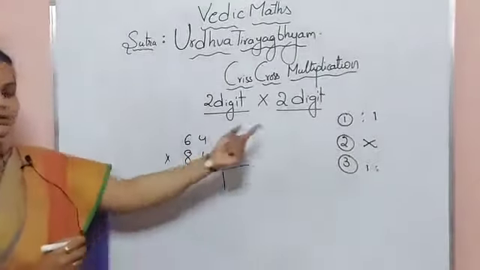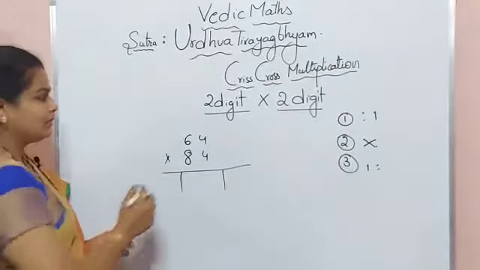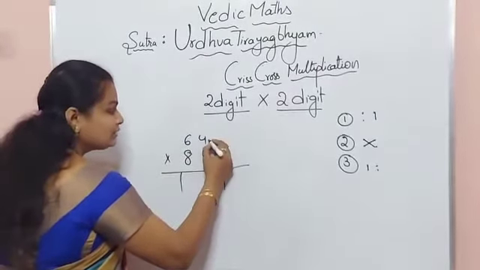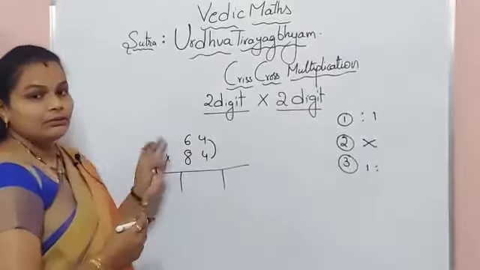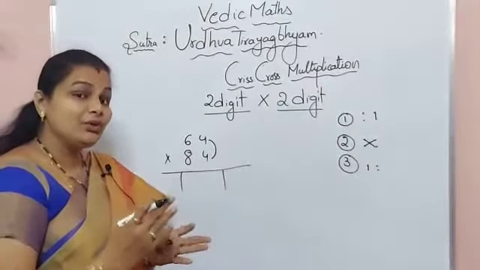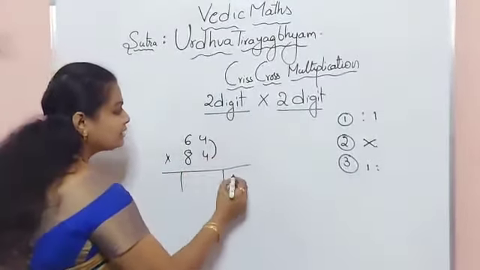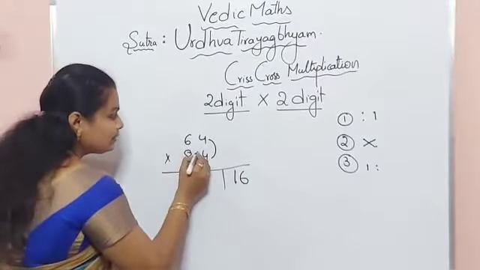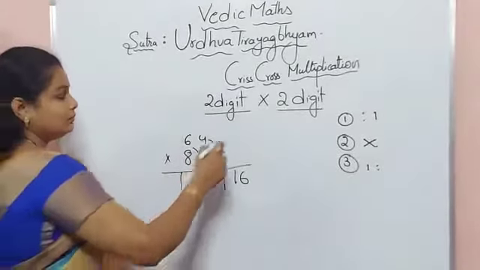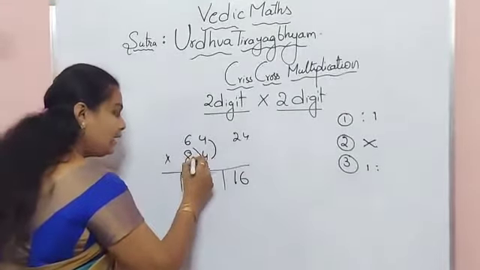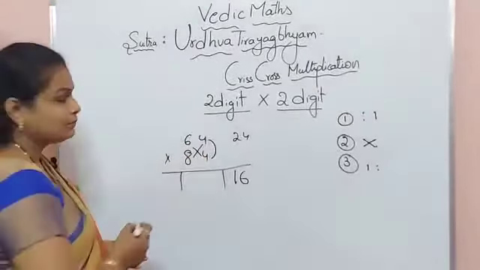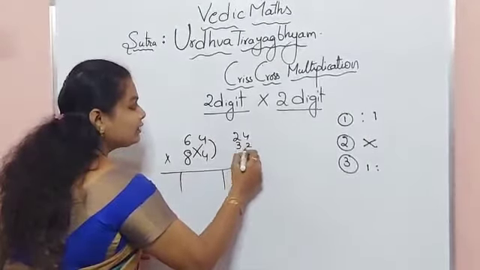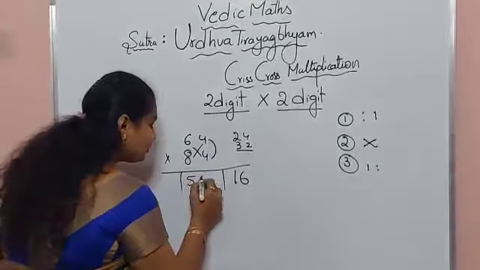The same steps we are going to apply. First step, multiply the ones place digits. It is 4 into 4. So 4 fours are 16. It's done. Next, 4 sixes are 24 and 8 fours are 32. So 24 and 32, this answer we have to write.